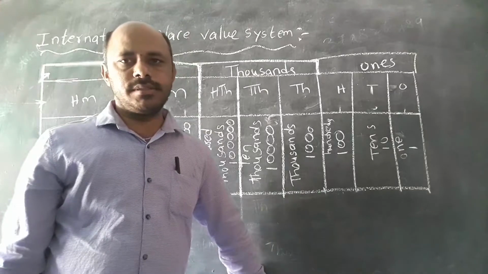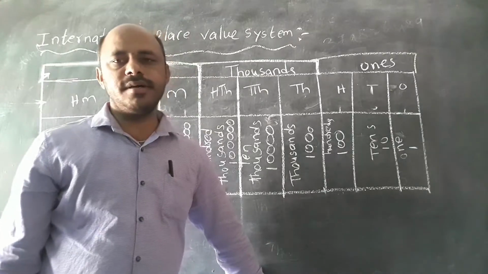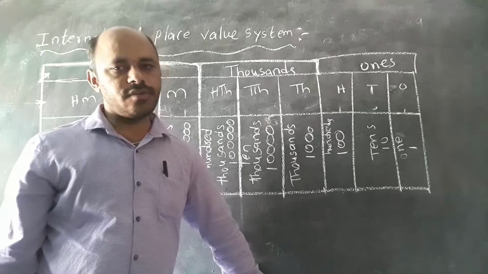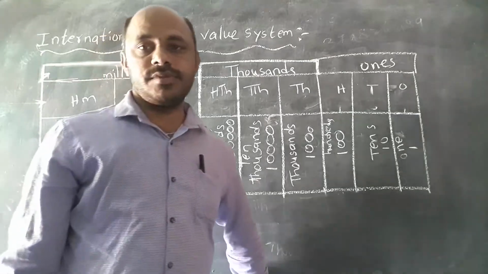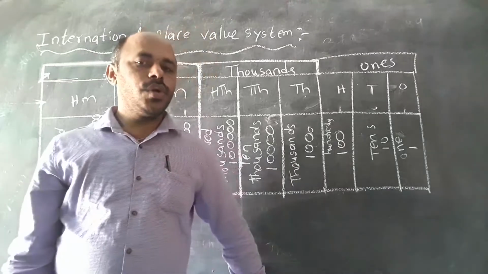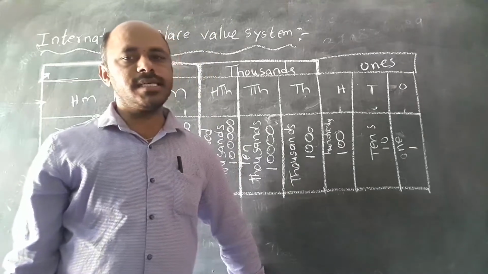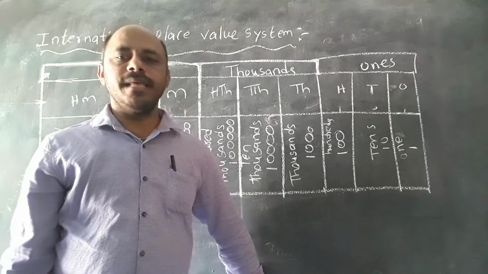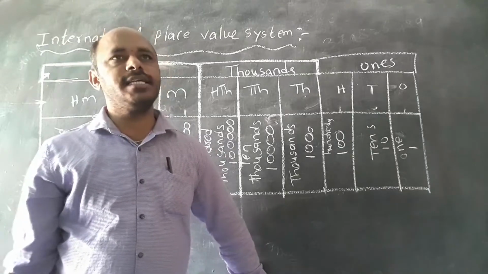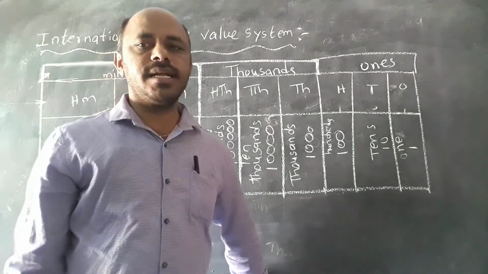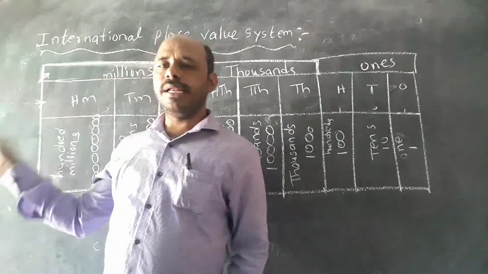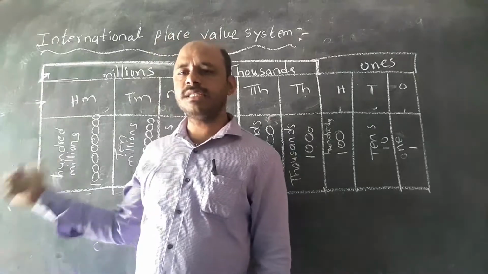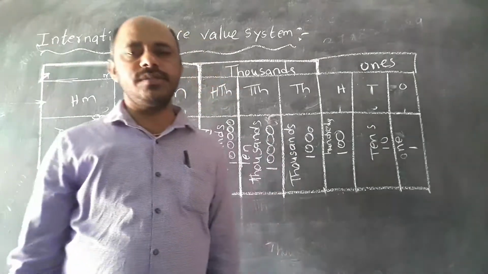Welcome to the session. Before this session I explained about number names, numerical forms and expanded form in the Indian system, not the international system. Today we will discuss the international system. On the first day I explained that there are two systems: one is the Indian system, and one is the international system. Now the Indian system is completed, so I will explain the international place value system.